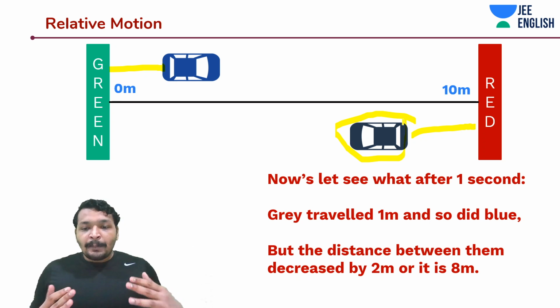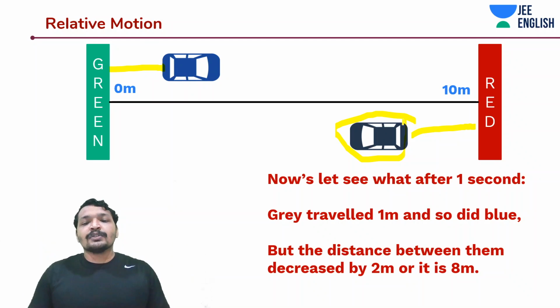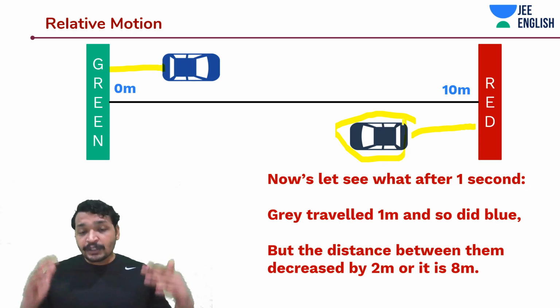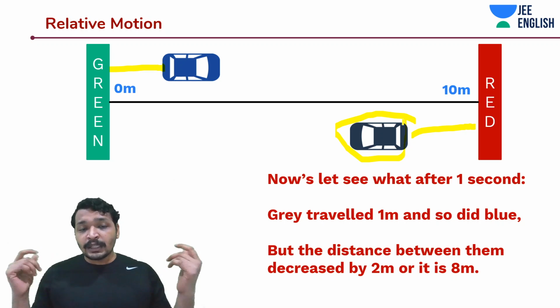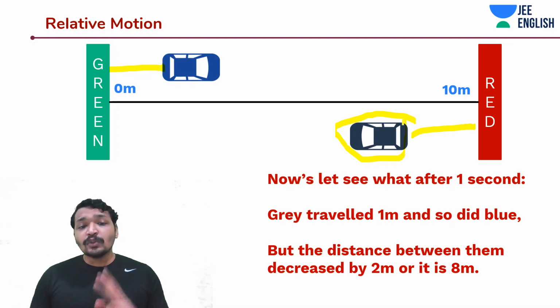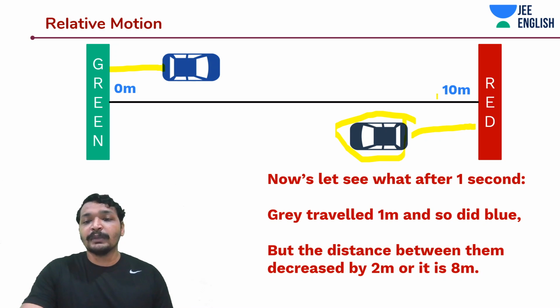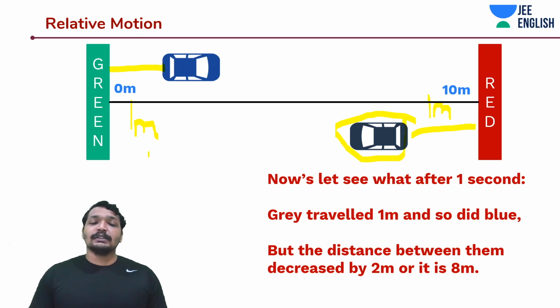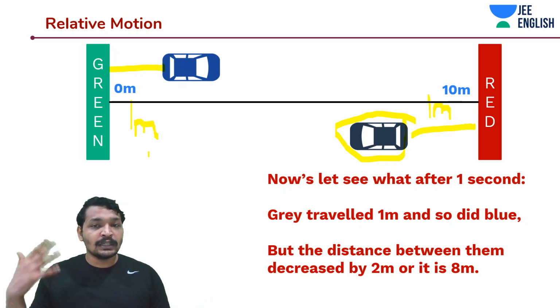So after 1 second, both these distances reduced by 1 meter. Actually, for both these cars, when they are moving towards each other, the distance has reduced by 2 meters, because this car has completed 1 meter and this car has also completed 1 meter. So on this track, we absorb 2 meters and the leftover length is 8 meters. The track has a total length of 8 meters still left over.